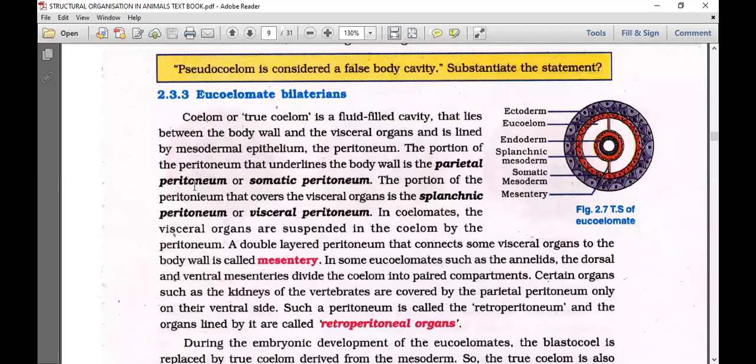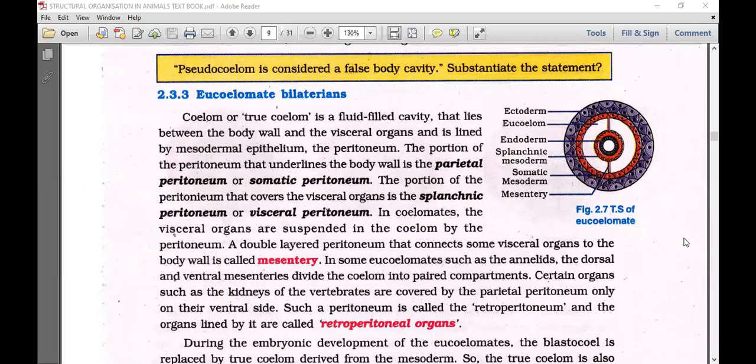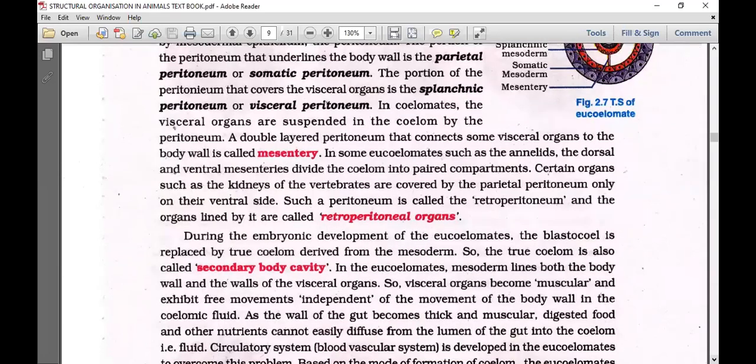In some eucoelomates. So these are the definitions. As a definition, we need to remember all these things. Let me continue. Let's go back. Yes, small technical problem. And now let's continue. We have on the screen the retroperitoneal organs. Okay, next, let me continue.